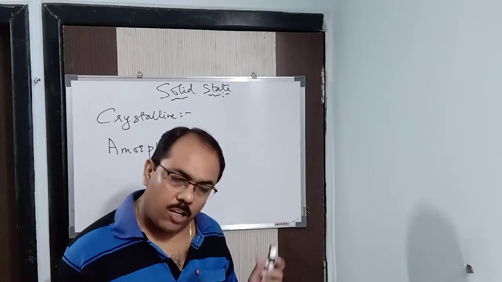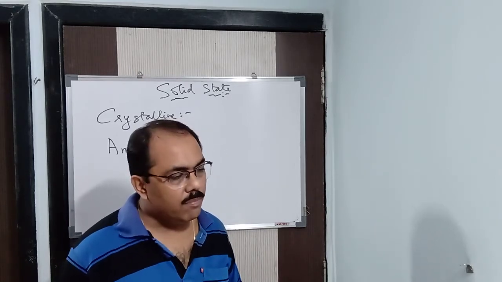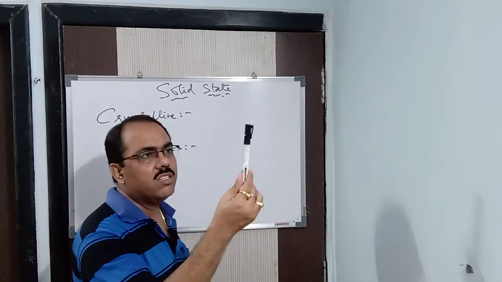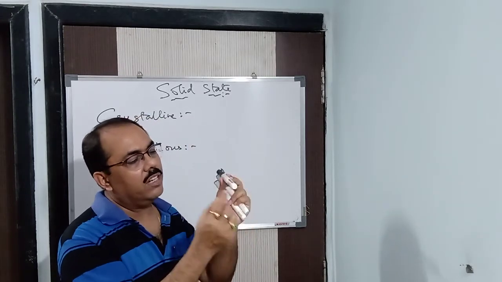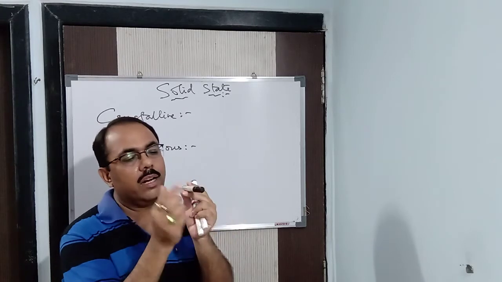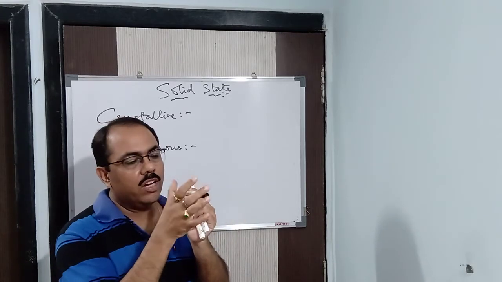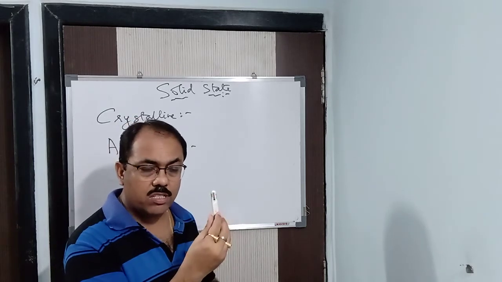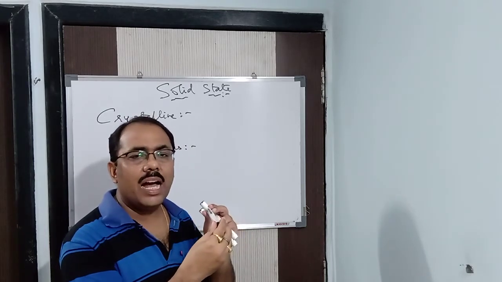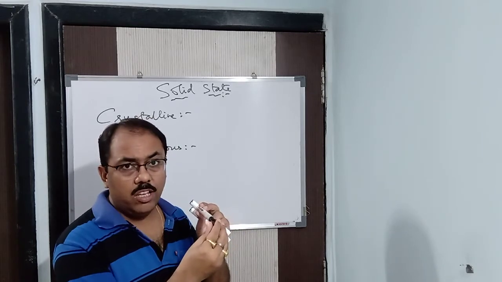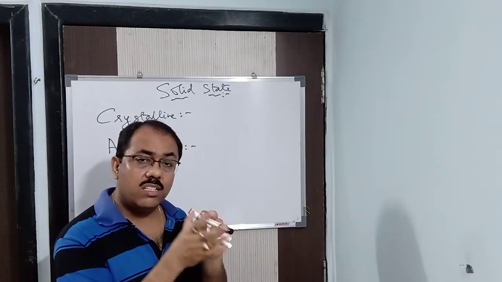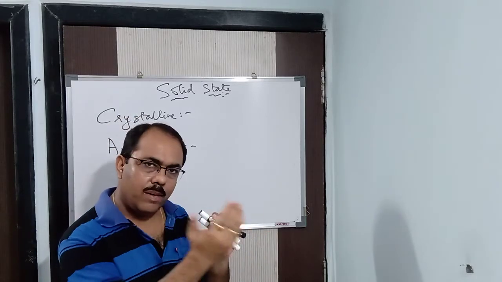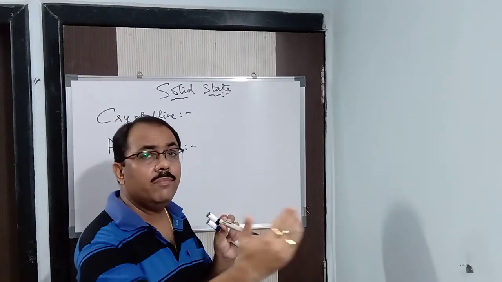What do you mean by long range order and short range order? Long range order means, suppose this is a solid. If you look from this side, it is circular. If you look from the other end, it is also circular. By looking at any cross section of a crystalline solid, you can judge the shape of that solid, because that cross section remains the same throughout the solid.